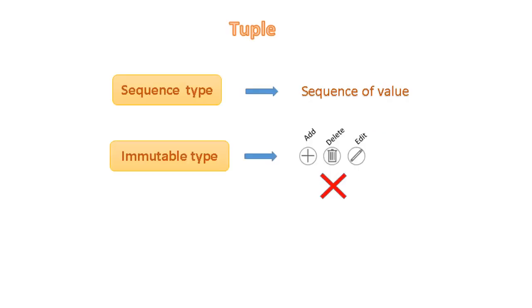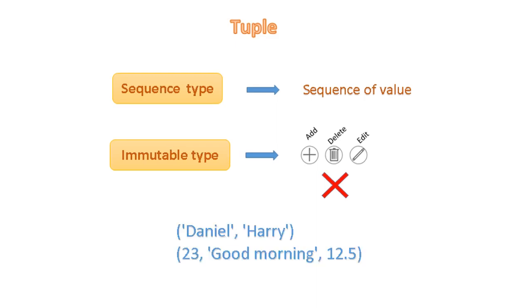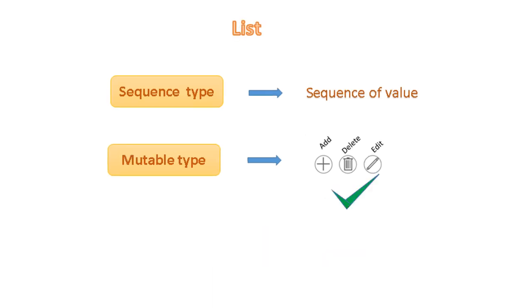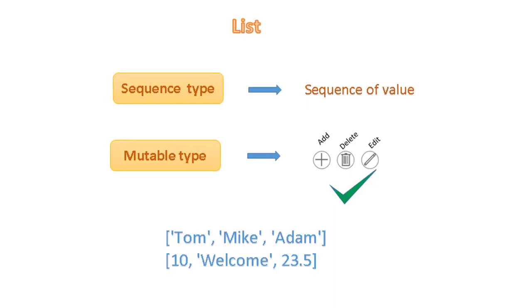Tuple is sequence type and immutable data type. Tuple data type is a collection of elements of different data type. Tuple is enclosed by the parenthesis or round bracket, and each item is separated by comma. List is sequence type and mutable data type. List is a collection of elements of different data types. The values stored in list are separated by comma and enclosed within square brackets.